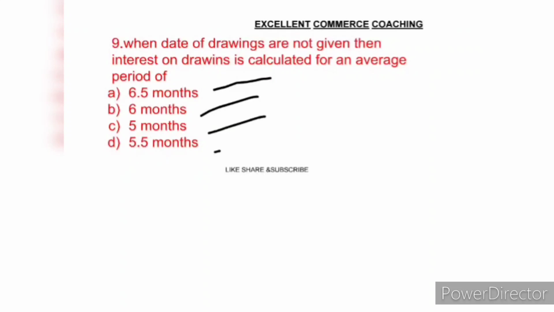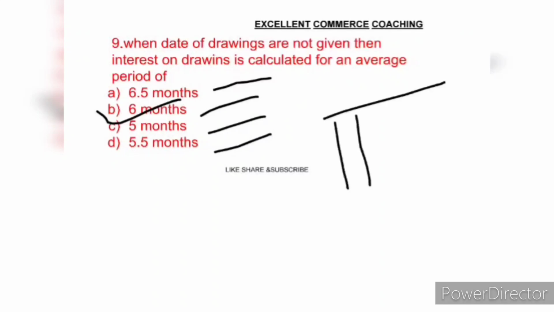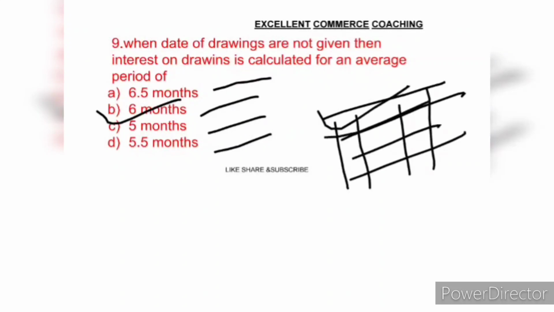Option D, 5.5 months. So the right answer is 6 months. If there is no date of drawings, then we have to take 6 months' interest on drawings. I have already discussed in class the table of the rate of interest and the period of months.